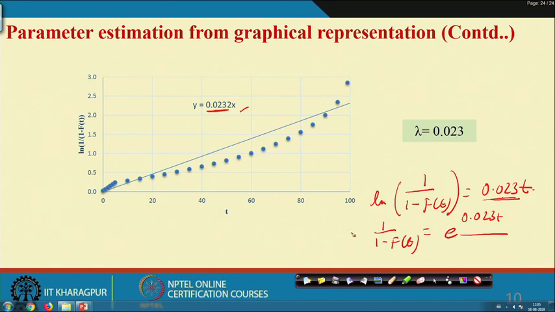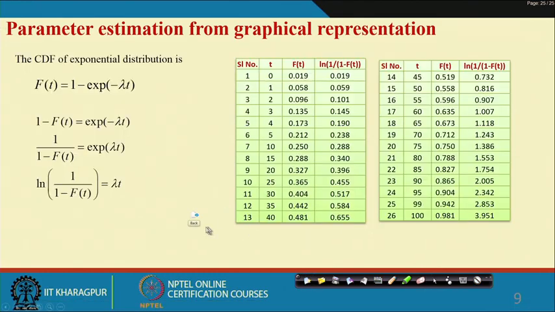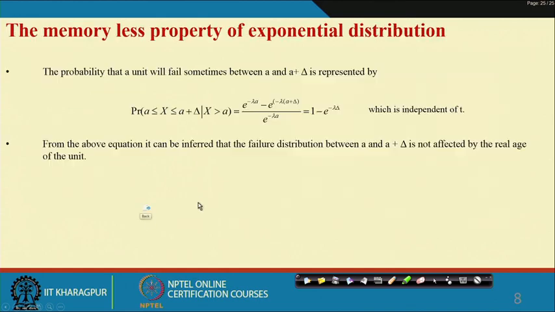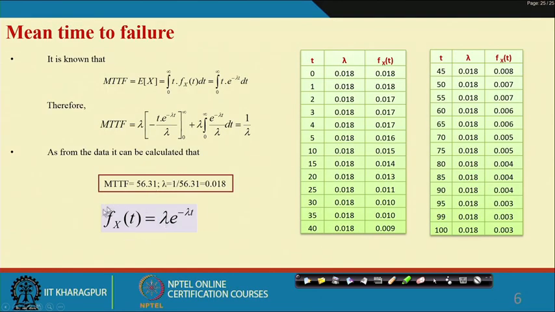So now, by back calculation, you can find out small f(t), what it is. So our lambda is this, and lambda will be e to the power minus this. I think it will come like this only.